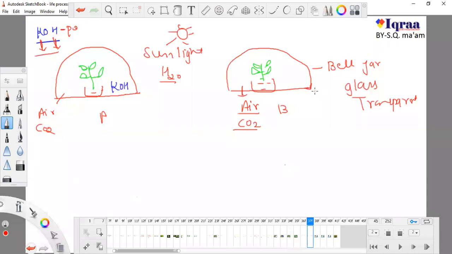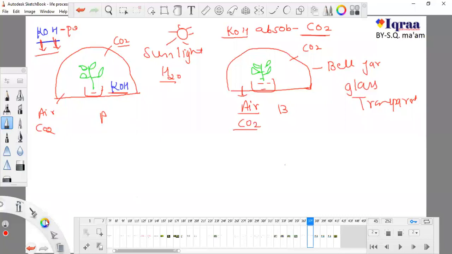But before this, there was CO2 present in the bell jar, and after putting on the bell jar there is zero contact, but some CO2 was definitely left. So in case one I will put some KOH. This potassium hydroxide will absorb all the CO2.